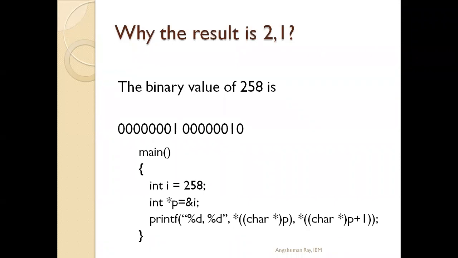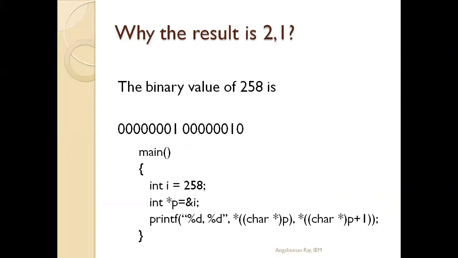Here we are considering that the integer variable requires 2 bytes of memory. We know that every data type requires a particular memory space. For character 1 byte, for integer 2 bytes, depending on the compiler or the operating system, 4 bytes also. But here we will consider it as 2 bytes only, for the sake of understanding this program. So 2 bytes of memory is required for an integer variable. So here 258 is 0000 0001 and 0000 0010.